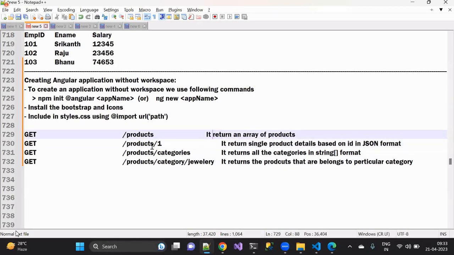Before that, I see the API codes are coming in the same line.